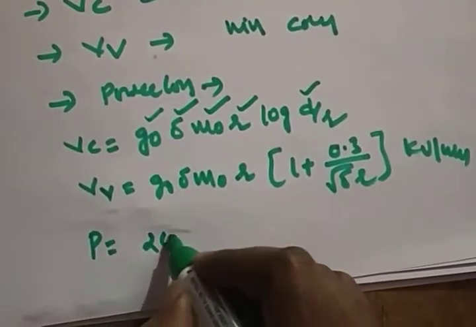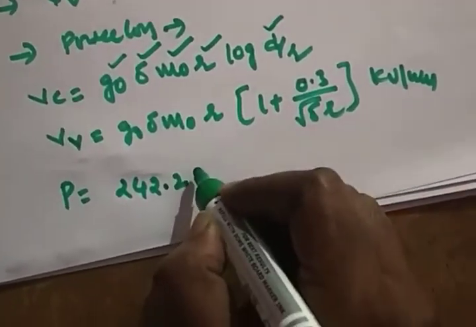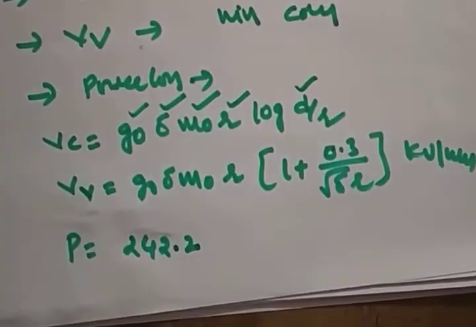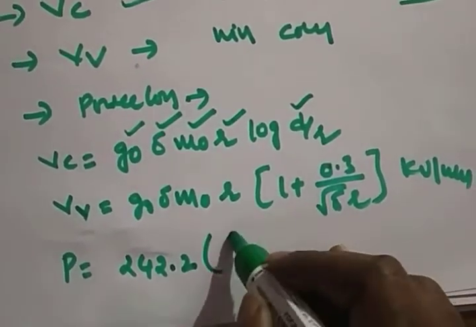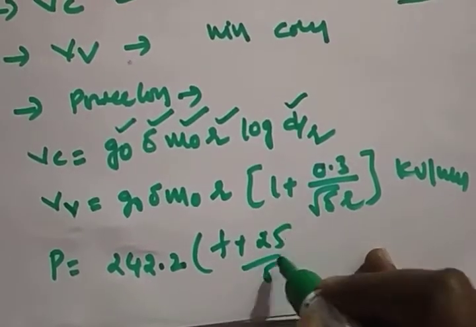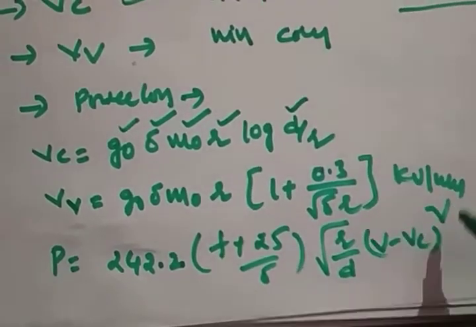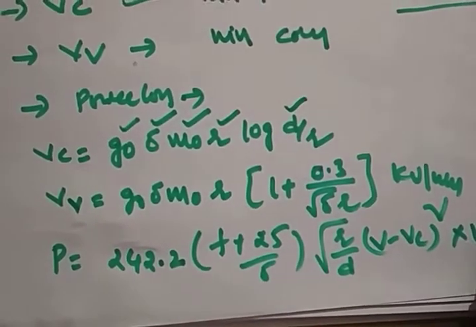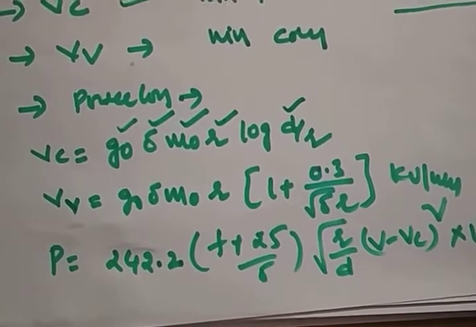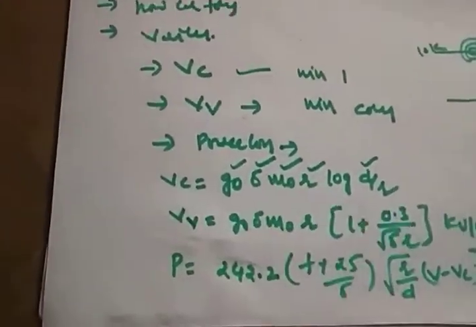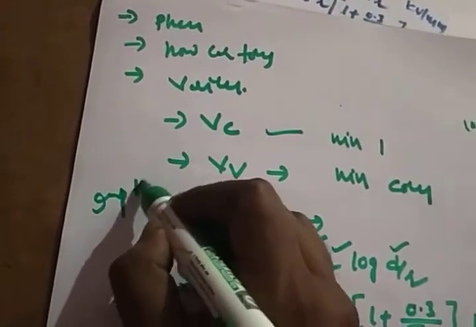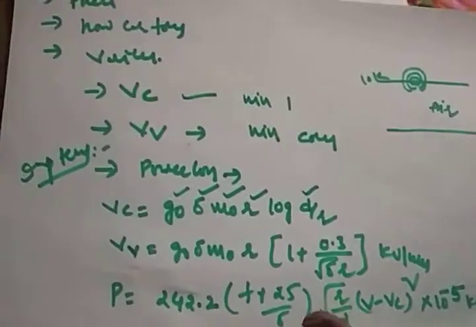Power loss is equal to 242.2 (f + 25)/δ √(r/d) (V − VC)² × 10⁻⁵ kW per km per phase. These formulas are very, very important. These are the important terms while designing your overhead transmission system when the system is affected by corona. These are the things that we discussed up to now.